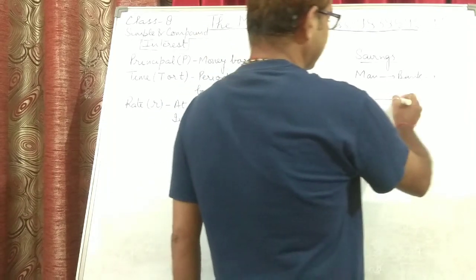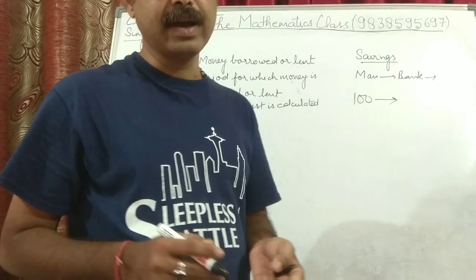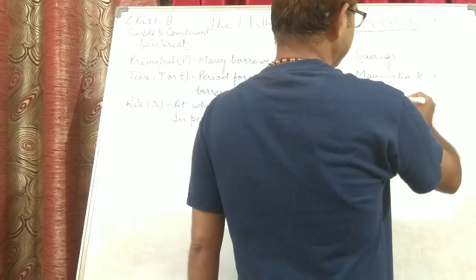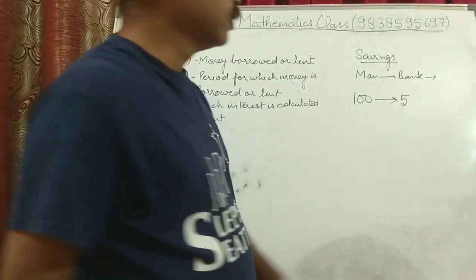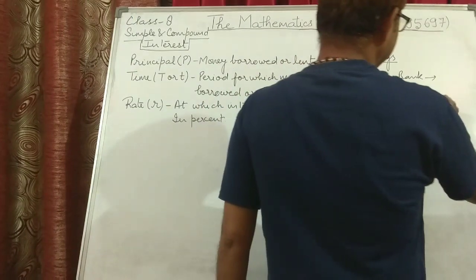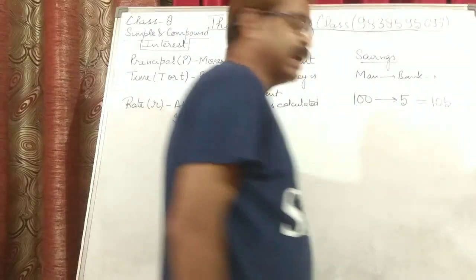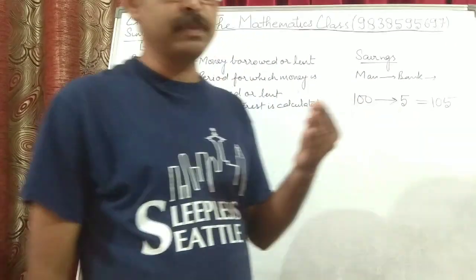I go to the bank and the bank says, if you give me 100 rupees, I will give you 5 rupees more on every 100 after 1 year. So I know that my money will grow to 105 rupees after 1 year. At the same time, my money will be safe.